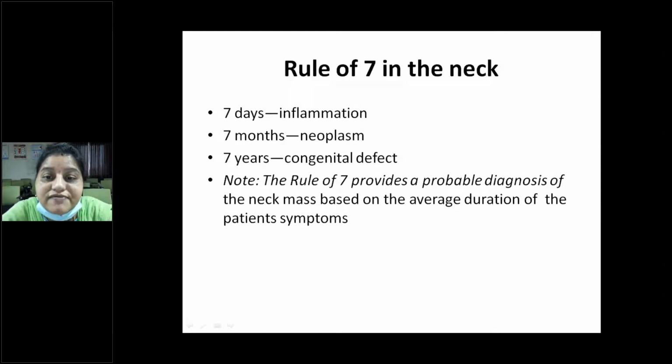So what is the rule of 7 in the neck? It depends on the average duration of the patient's symptoms. If the patient presents with symptoms for the last 7 days, then we can conclude that it is an inflammatory swelling. If the duration is 7 months, then definitely it is a neoplasm or a malignant tumor. If the duration is 7 years or more, then it is a congenital defect.